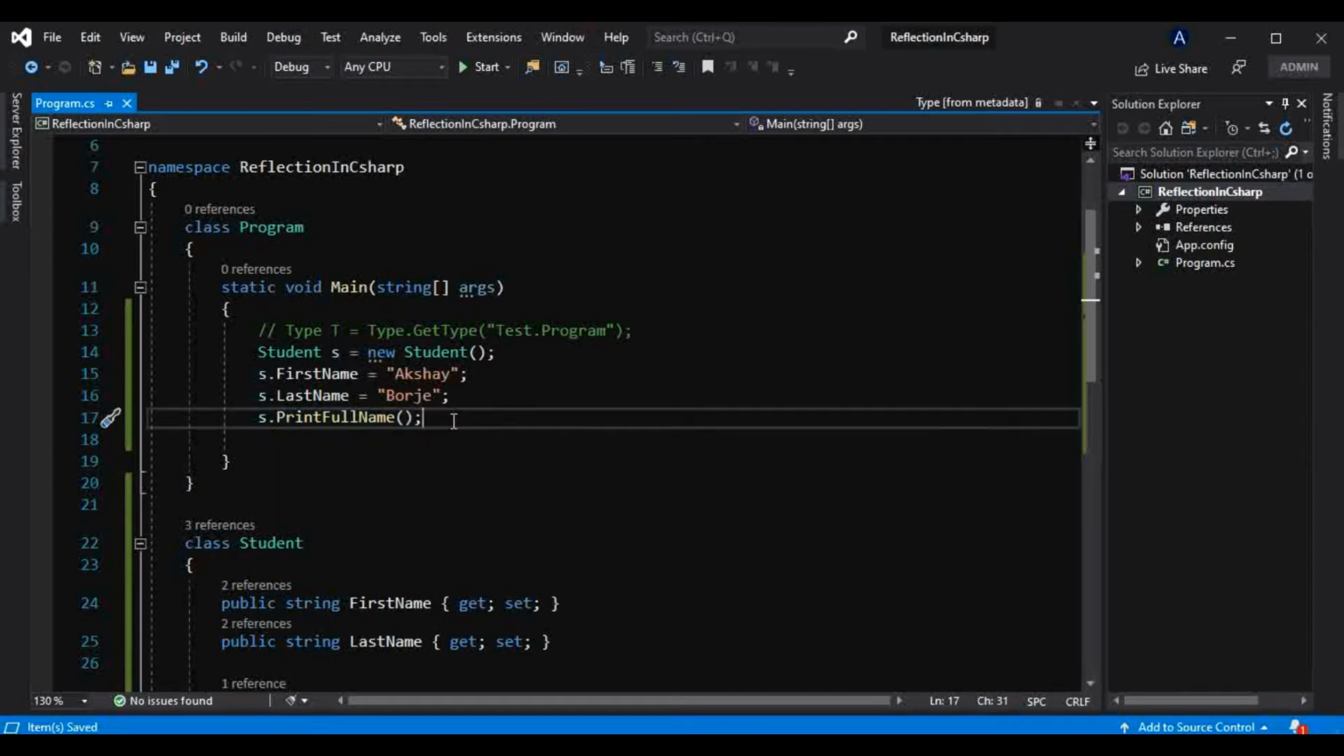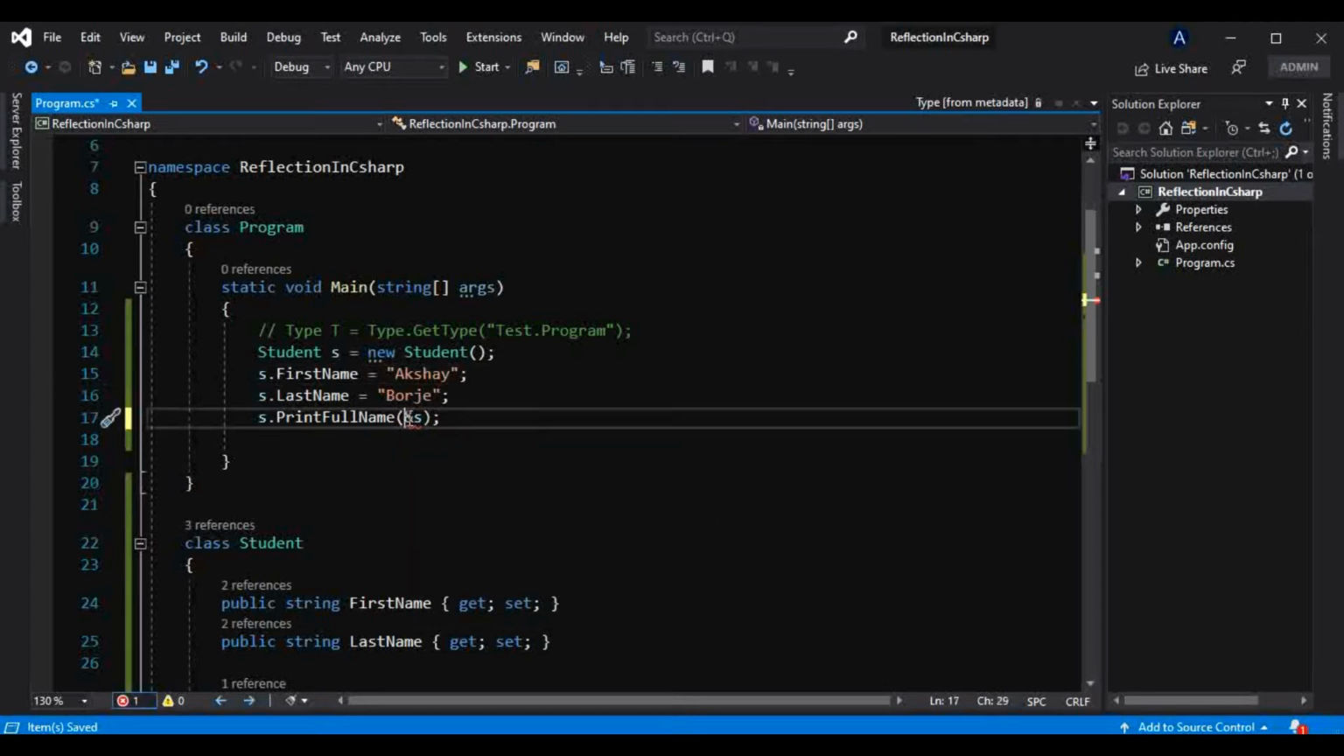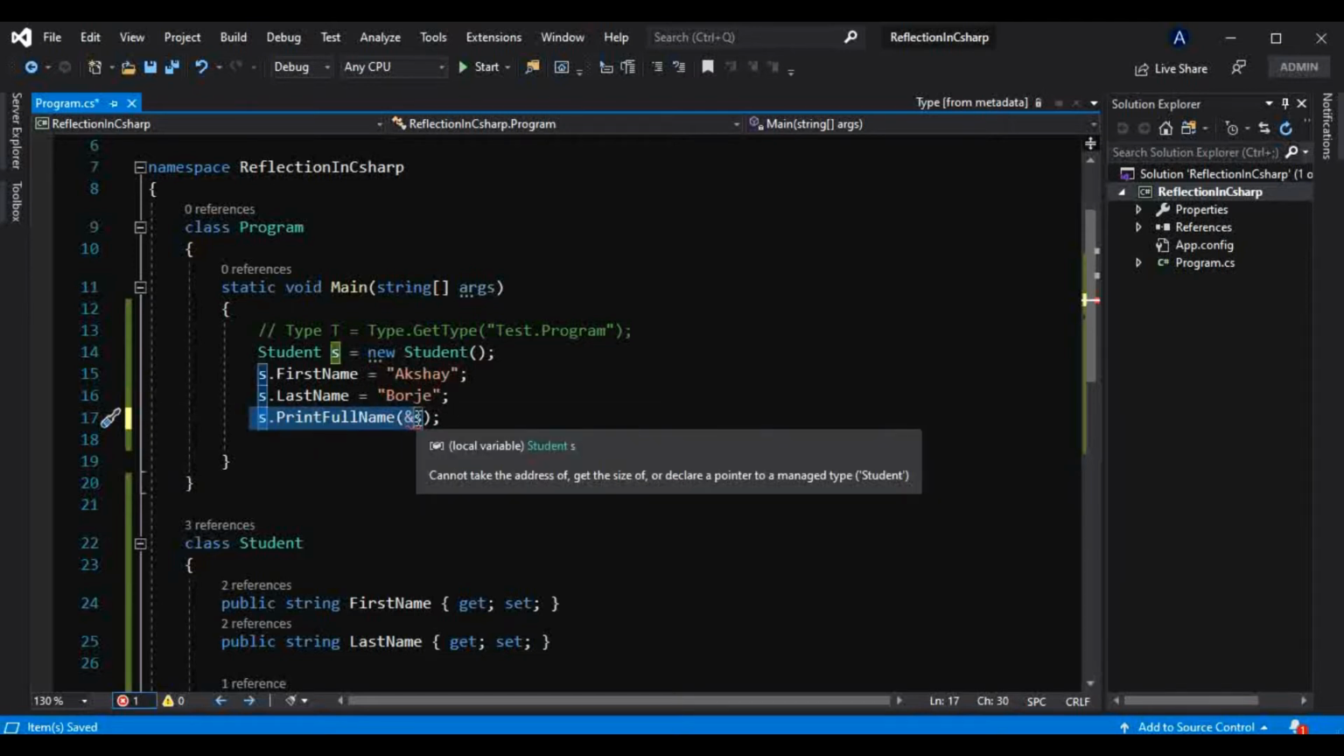If you are confused, let me show you. If I press ampersand here, this is nothing but a symbol of an address. That's how the compiler implicitly provides the address of this object and passes it along with these functions, and that's how it comes to know at runtime that this method belongs to this object, and it allocates the memory for that object and its members on the stack or the managed heap.